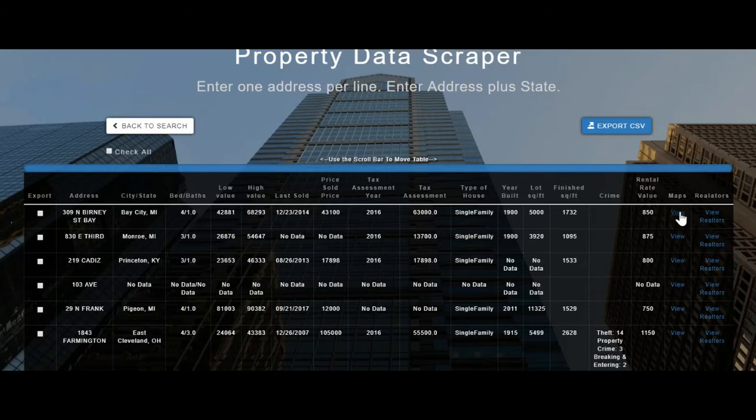You can even go and see how it looks in Google Maps, to see where it's located in the area. From there you can go into Street View to see how the house and the neighborhood look. And if you're really interested in the area, you can contact a realtor. We will display a list of realtors available in the area, so you can coordinate with them to go and see that property for you.